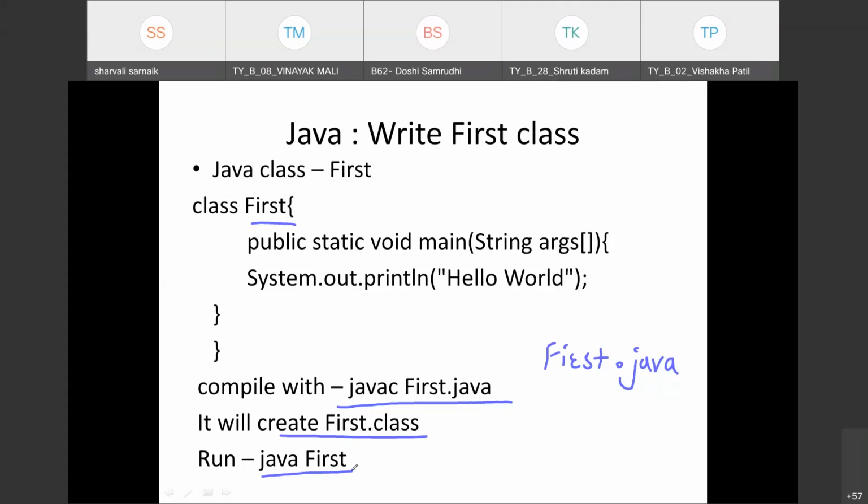In the next lecture, we are going to see in detail how to set up Java and how to compile and run the program. I will show you the demo in the next lecture.